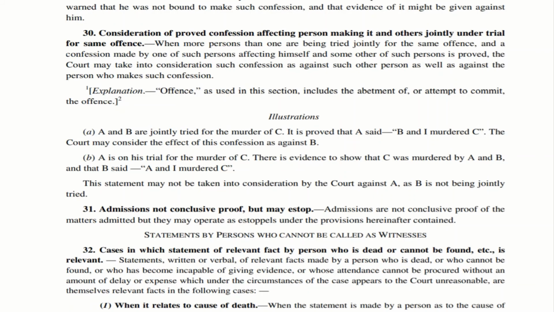Hence, we cannot simply say that admissions are conclusive proof. There are so many aspects which need to be considered when it is an admission. So admissions cannot obviously be said to be conclusive proof of the matters admitted. However, they can operate as estoppels under the provisions hereinafter contained.